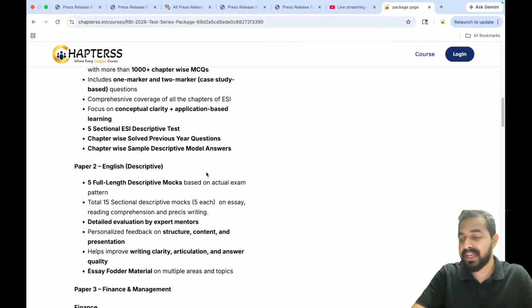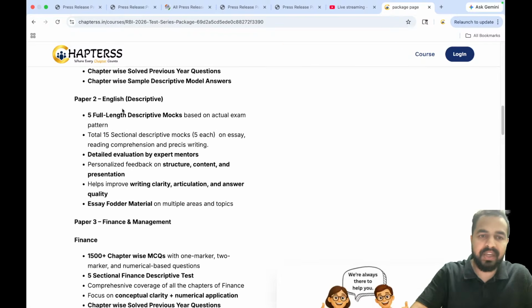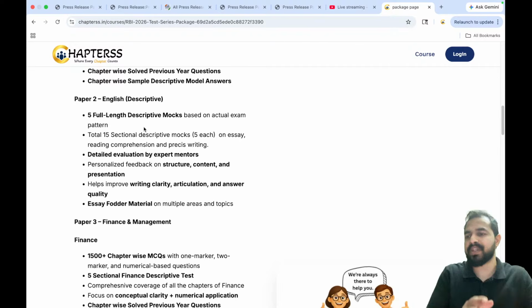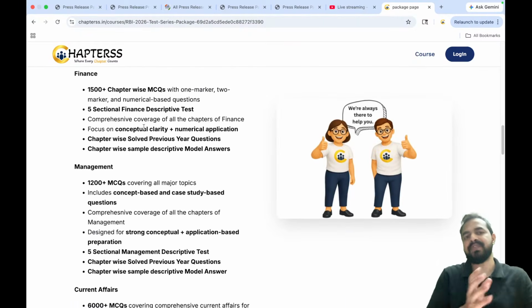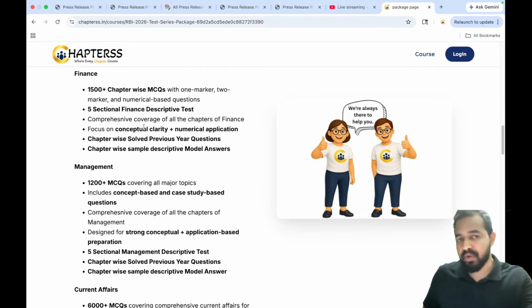Right? 5 sectional ESI descriptive tests will be there. And you all know how we provided you the evaluation during the SEBI Grade B examination, right? So the same kind of evaluation will be provided in the RBI as well. Then we have English descriptive, 5 tests each for RC, precis and essay writing. Then we have finance. For finance we have 1500 plus chapter-wise MCQs, out of which around 250 MCQs have already been uploaded by Jalaj sir, right? So we are continuously uploading content in this test series package.